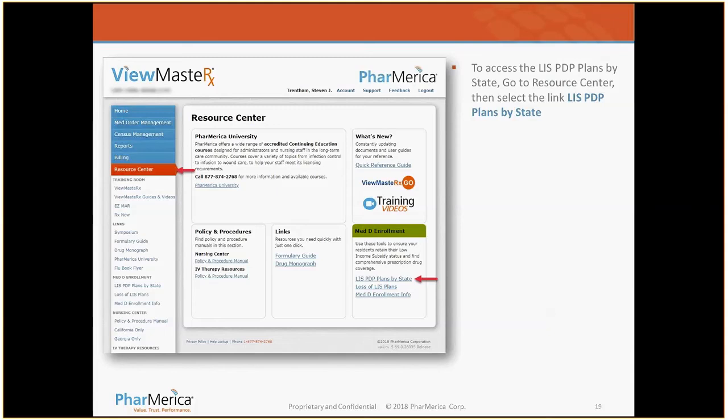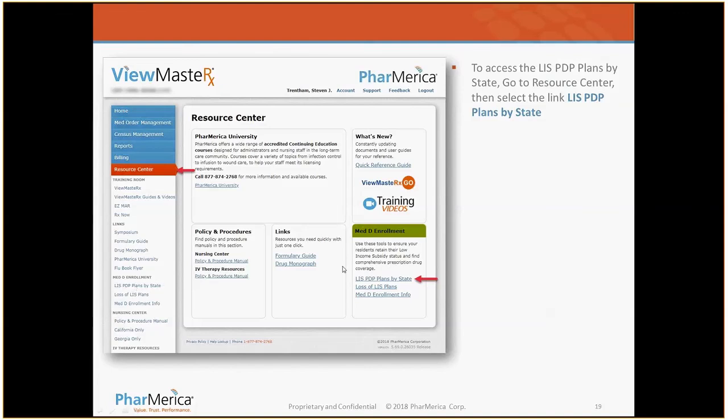Again, go back to the Resource Center on the left-hand side. If you scroll down the left-hand side, we don't have it highlighted here, but under Med-D Enrollment, there is a quick link there for LIS PDP plans by state. You could click on that link right here.